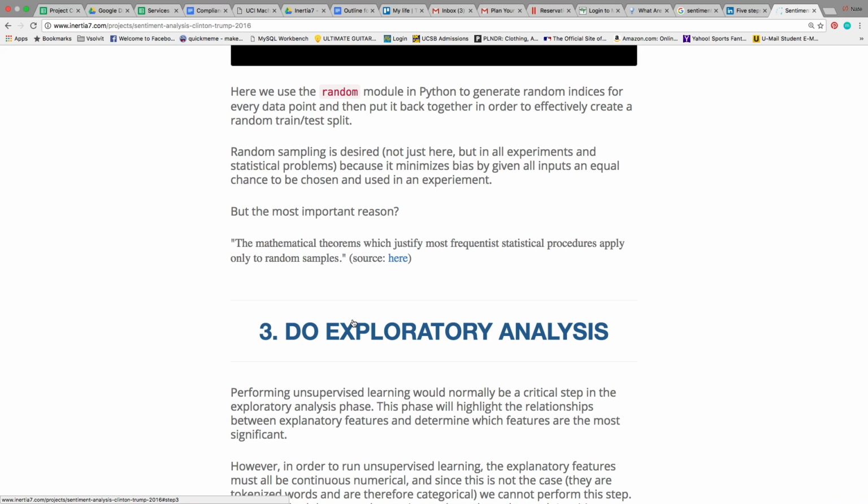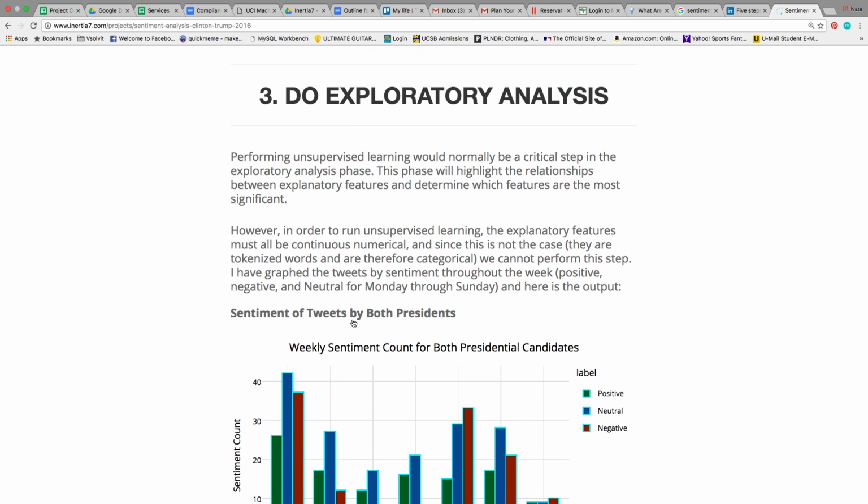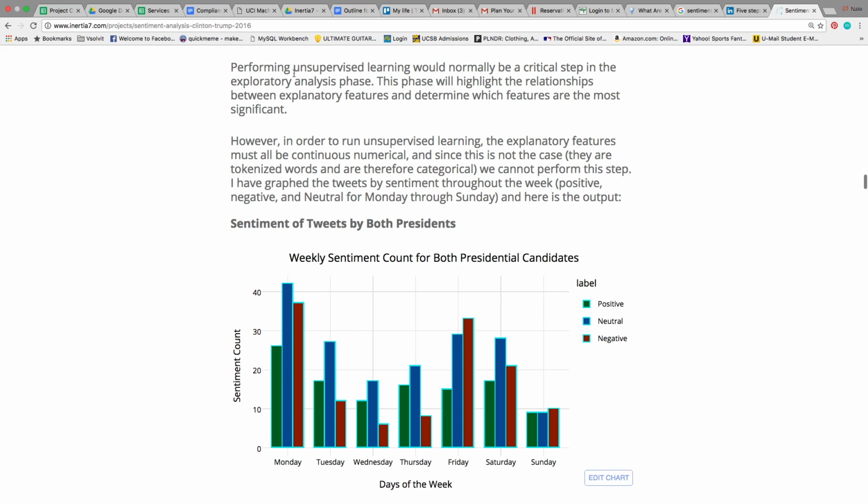And the reason for that is because most mathematical theorems justifying these statistical procedures only apply to random samples. If it's not random, it doesn't really work. So now, exploratory analysis. There are two types of learning, supervised and unsupervised, and normally unsupervised learning would be a critical step here. However, in order to do it, all of the features must be continuous and numerical, and this isn't the case. They're words, they're not numbers.